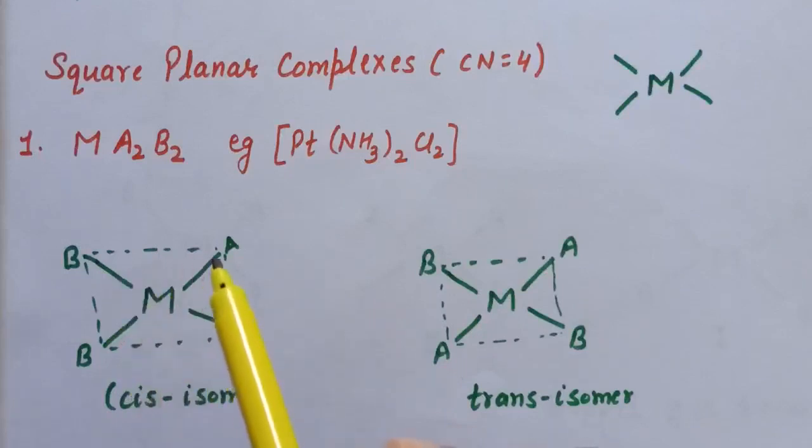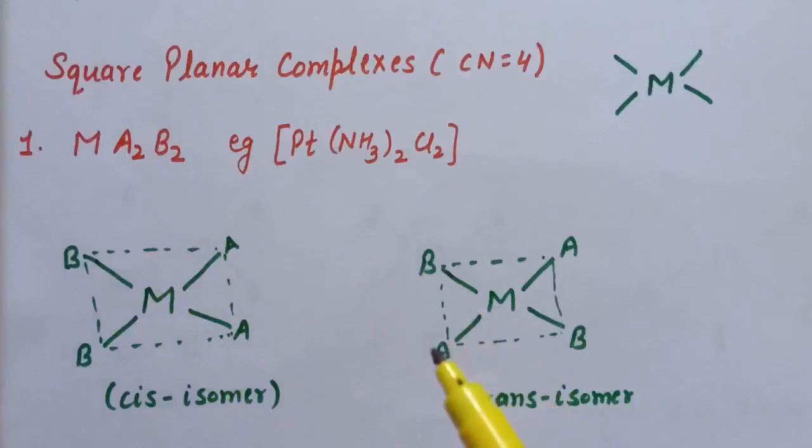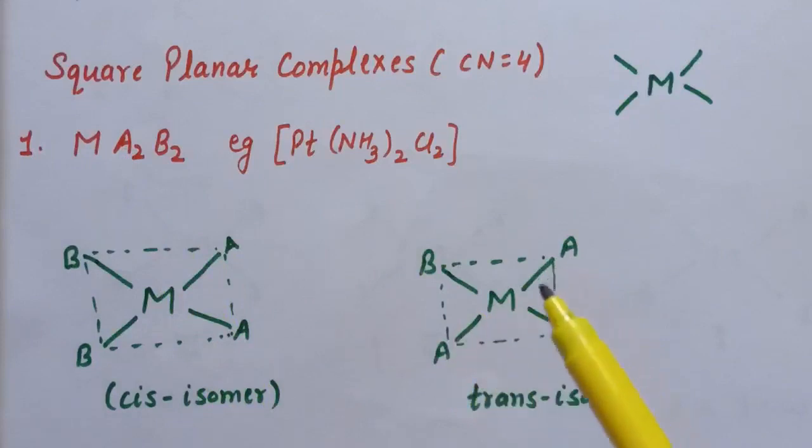So here the two B ligands and two A ligands are adjacent to each other, so this is the cis isomer. Now when the AA type ligands are arranged opposite to each other, that is at 180 degrees, then that arrangement is known as trans. So here we have two types of isomerism in geometrical isomerism, cis isomers and trans isomers.